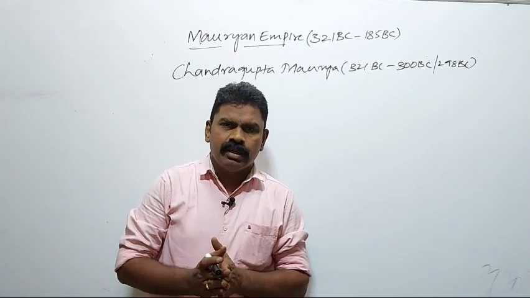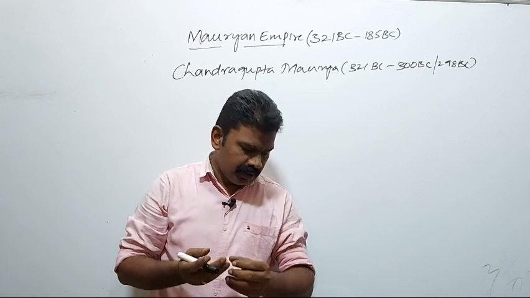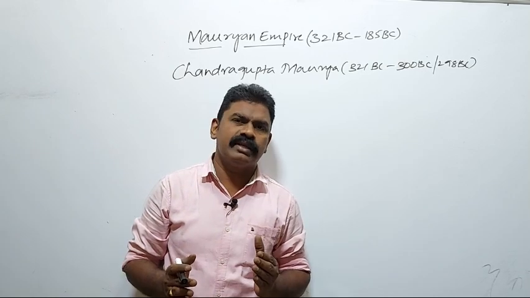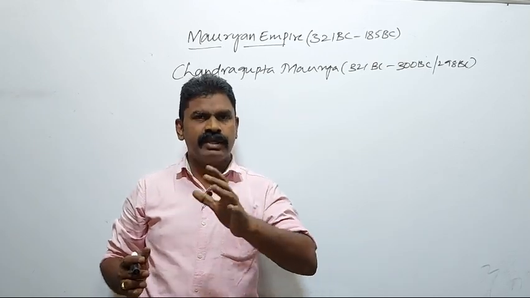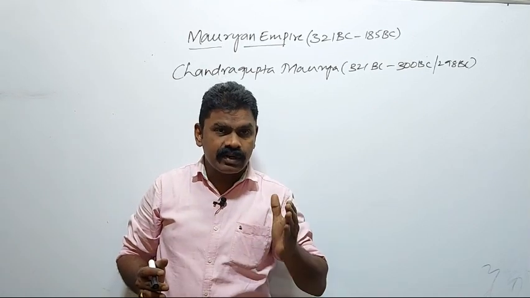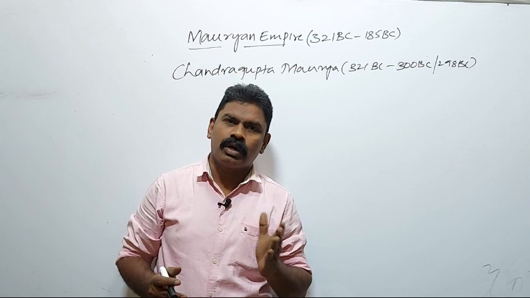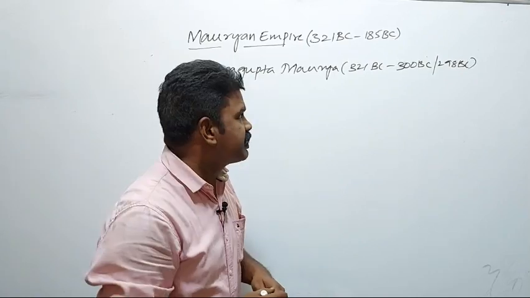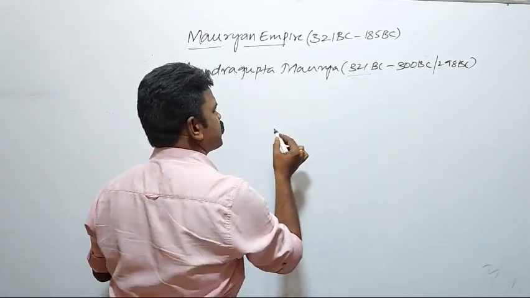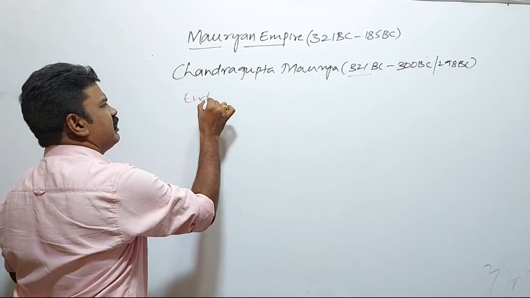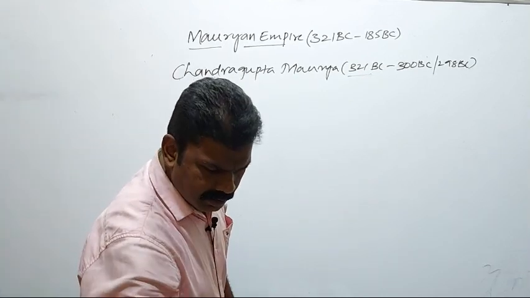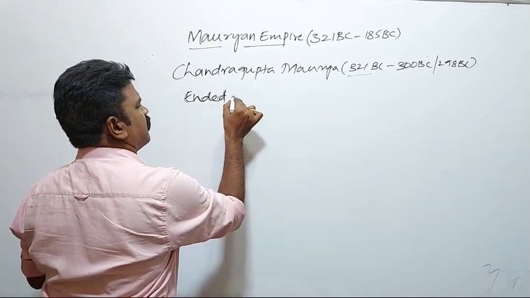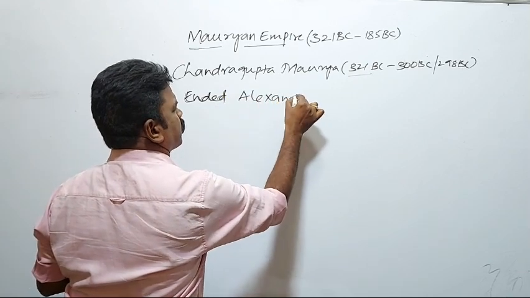These two met. Finally, Chandragupta Maurya went to Takshila to learn warfare techniques. He learnt warfare techniques and became a very good warrior in Takshila under the guidance of the great Guru Kautilya. Kautilya made him a great warrior. It was at this moment, around 321 BC, that the Alexander invasion ended.